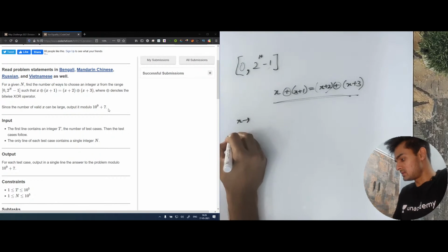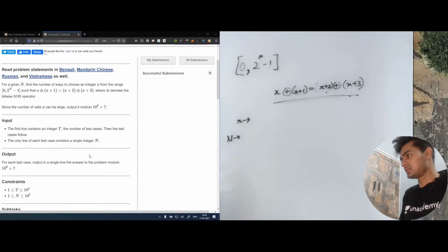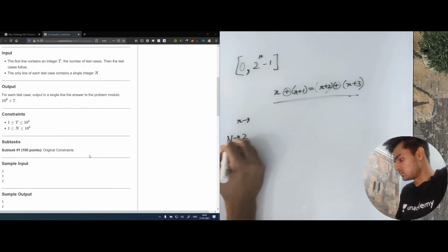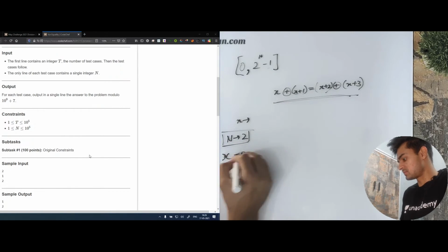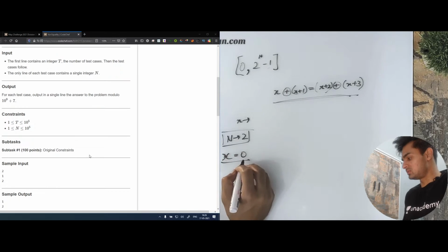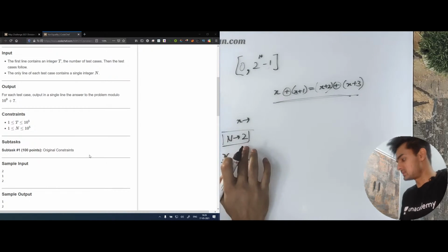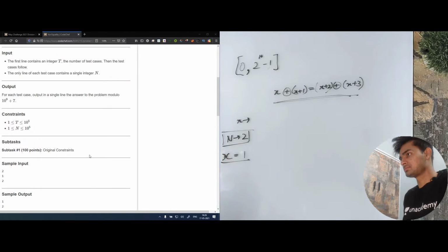So let's look at the test cases and let's say n is 2. Let's start with x equal to 0. Now if x is equal to 0, that means, sorry, x cannot be 0, if x is 1. Okay, now, and this is not x actually, this is n.